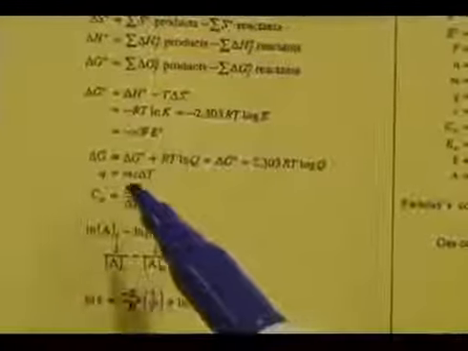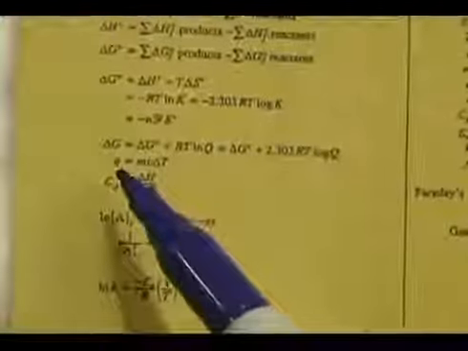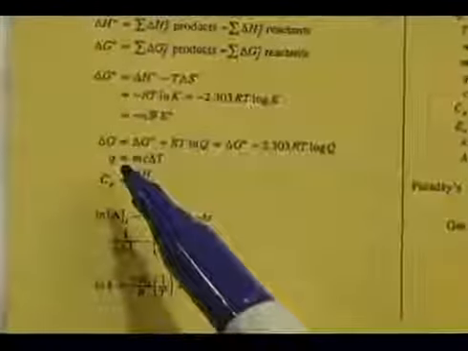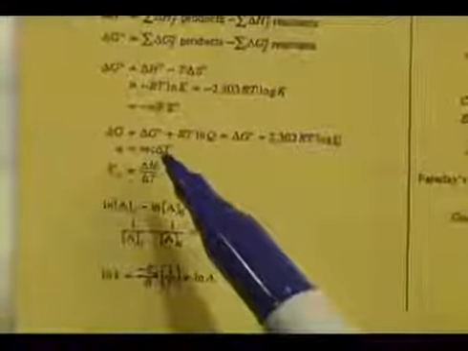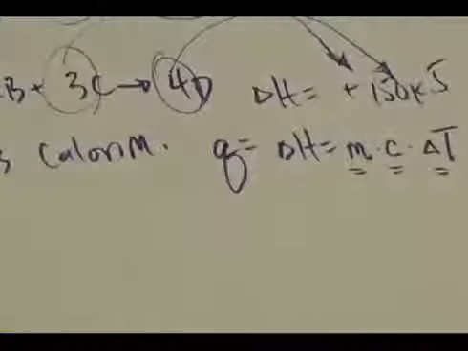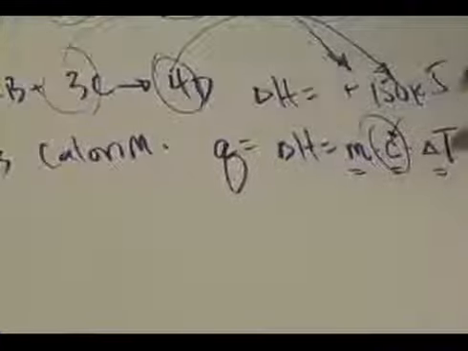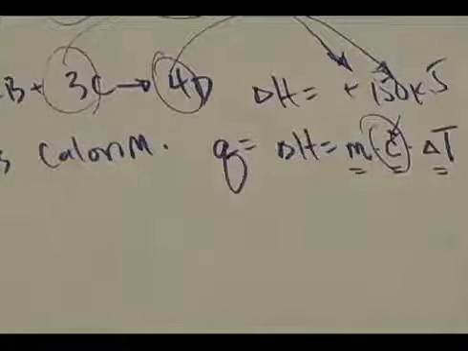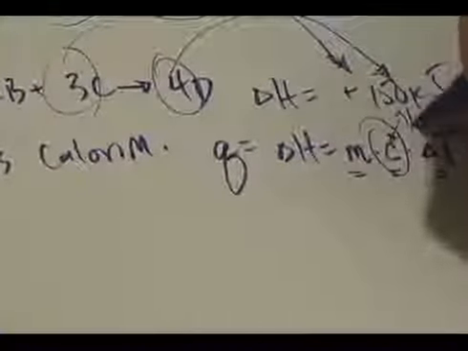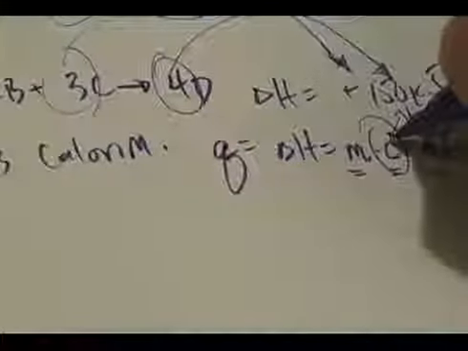This equation is given to us on the yellow periodic table underneath the thermodynamic data area, where it says Q is equal to MC delta T. Notice they use Q here, and they assume that you know that Q is equal to delta H because it's taking place at constant pressure. Our book does not always use a small c. Sometimes it uses a small s to mean specific heat capacity, which is measured in joules per gram degree Celsius.